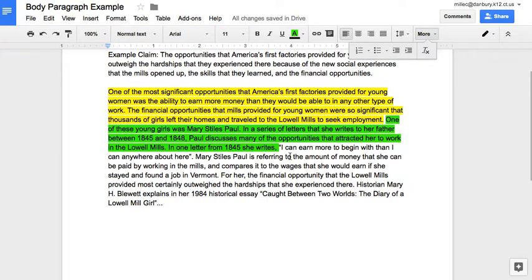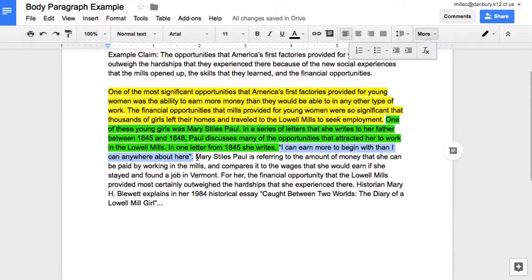Okay, now that we've worked with citing evidence, the last thing that we want to look at right now is after our evidence. So the quote that I supply is, "I can earn more to begin with than I can anywhere about here." So what I need to do with that quote now is I need to do two things. I need to explain the quote, and then I need to elaborate it. And we'll discuss how those are different.